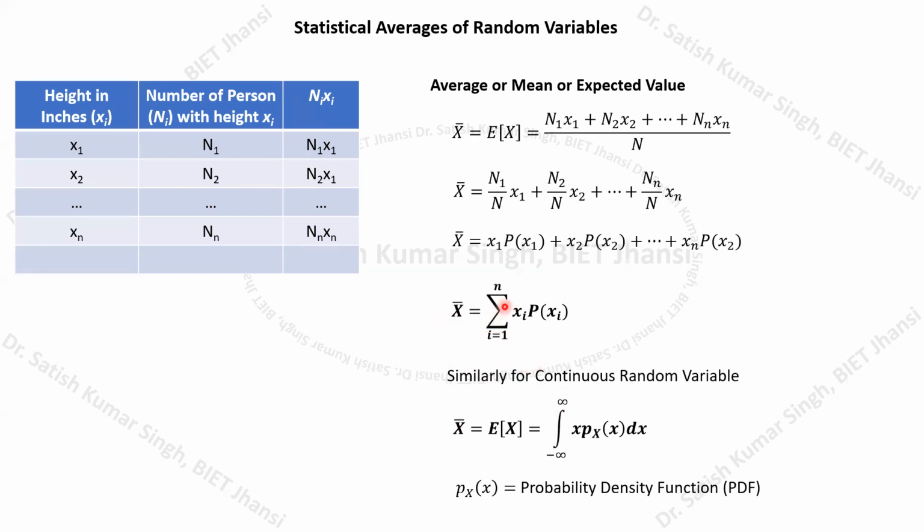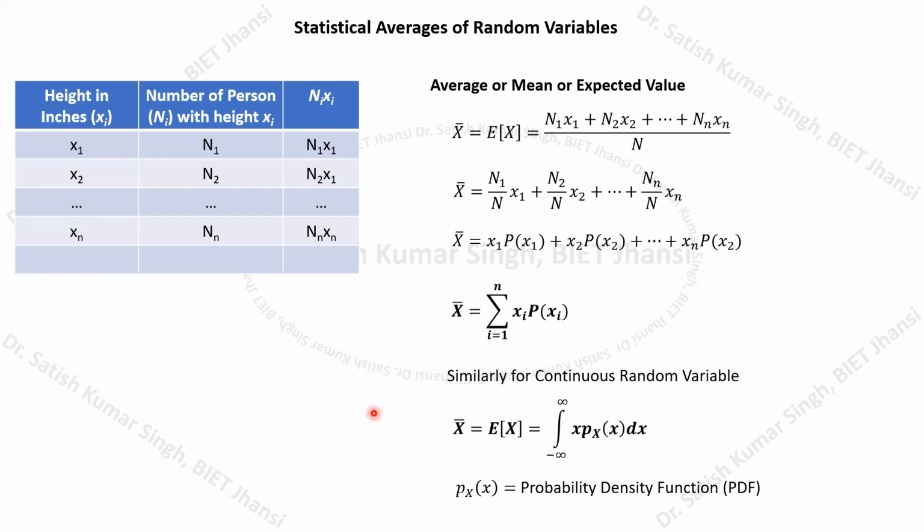Here the summation will be converted into the integration, and this integration will be going from minus infinity to infinity, or depending on what is the range. This probability will be converted into the probability density function, and this is the corresponding values of your random variable. So this formula will be converted this way. For a continuous random variable, we can calculate the mean value or average value by following this particular equation. Remember that here it is a probability density function instead of probability, right?